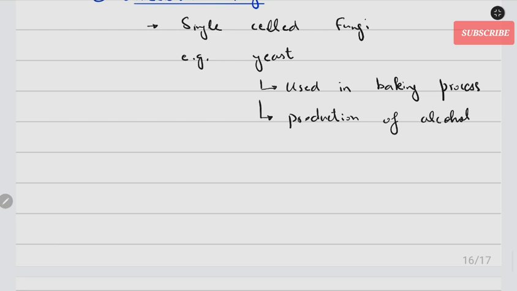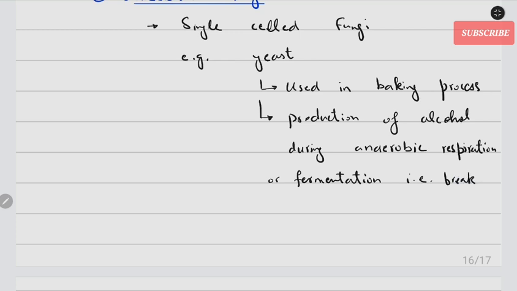I'm just going to mention that alcohol is produced by yeast during anaerobic respiration. You can also call anaerobic respiration fermentation. Okay, which means that this is a process of breakdown of glucose without oxygen.